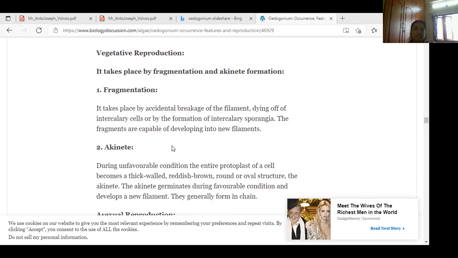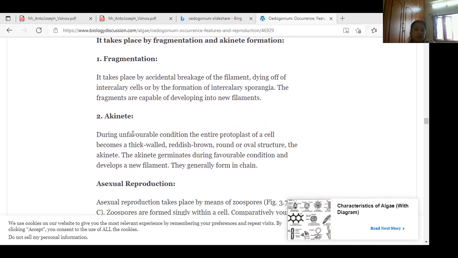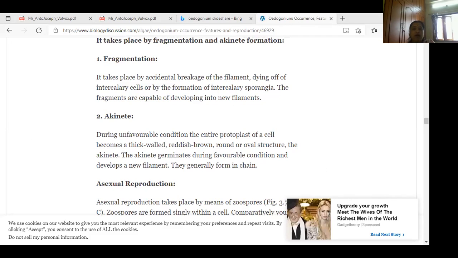The second type is the akinetes. Akinete formation occurs during unfavorable conditions. They become a very thick wall, reddish brown in color, round. In that time, these akinetes develop to form a new Oedogonium filament.